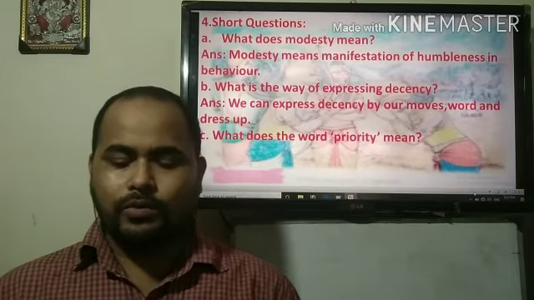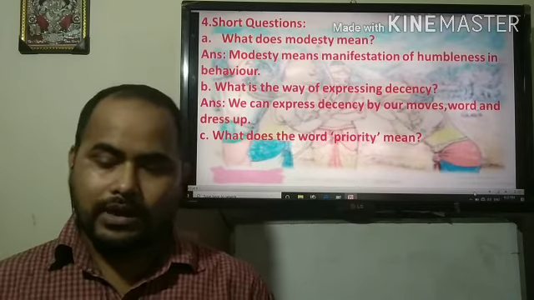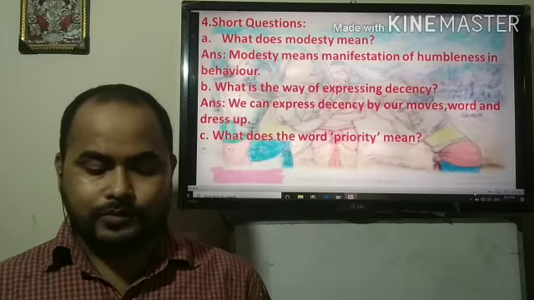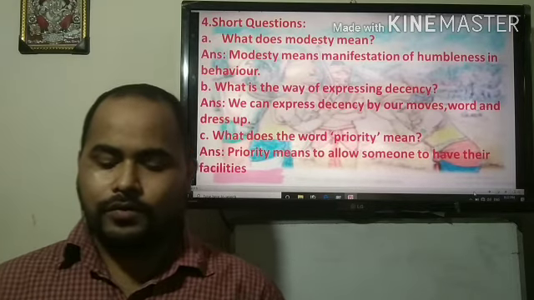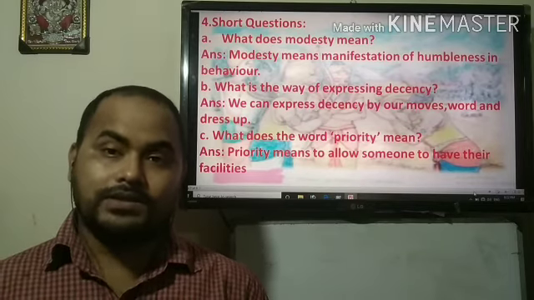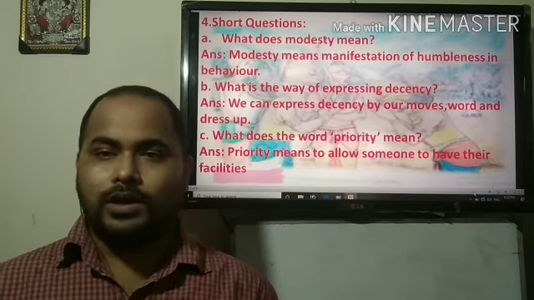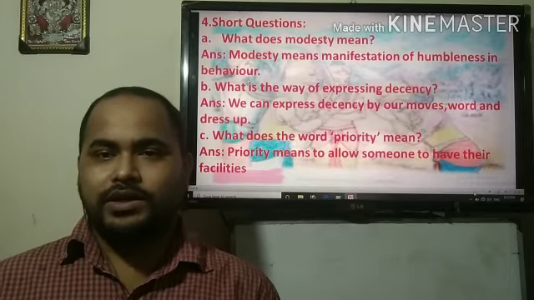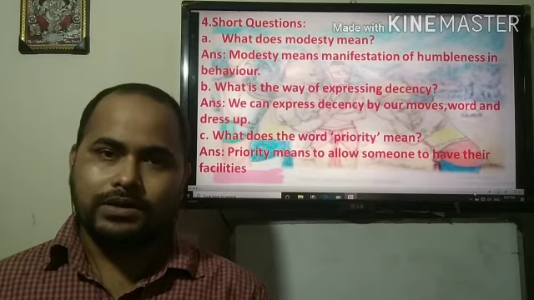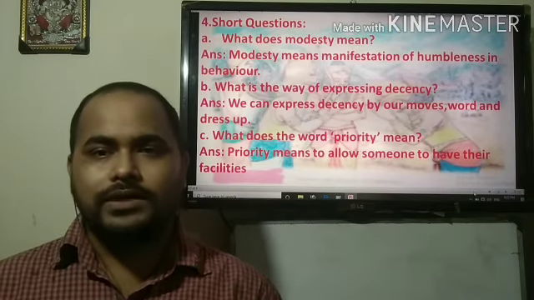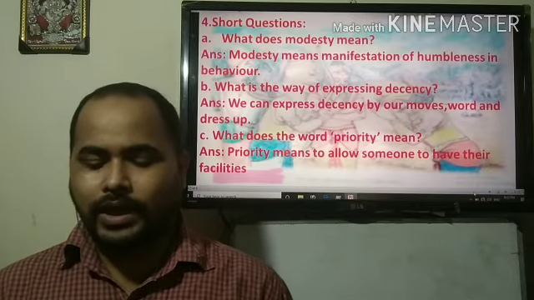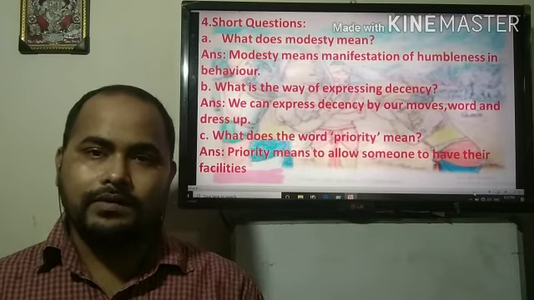Number 2, what does the word priority mean? In the last class I discussed priority. So what does priority mean? Priority means to allow someone to have their facilities first. That means when you are going to take an advantage, give the advantage to others first, not take the advantage yourself first. So it is called priority.